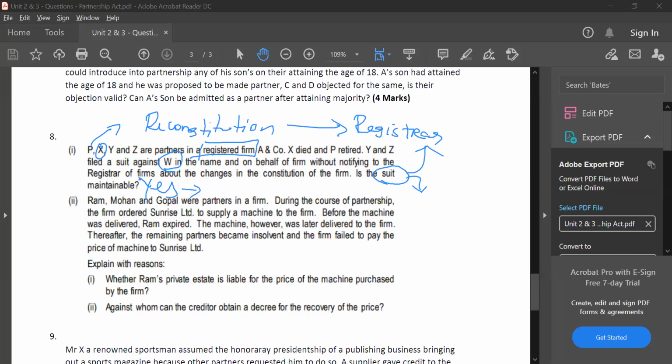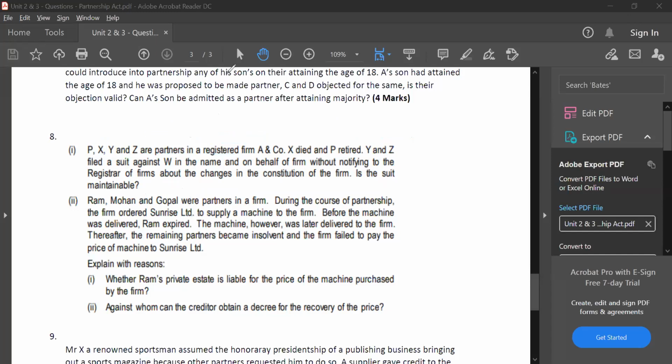Now let me go to the second part of the question. See, the second part, what they're saying. Ram and Gopal were partners. The suit will not be maintainable. No, the suit will not be maintainable, but the firm is not even registered. If the firm was never registered, then the suit will not be maintainable.